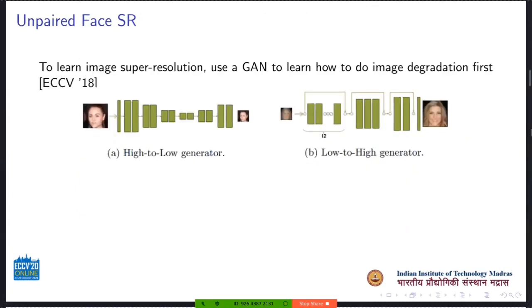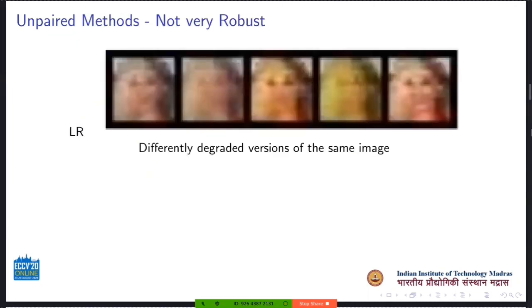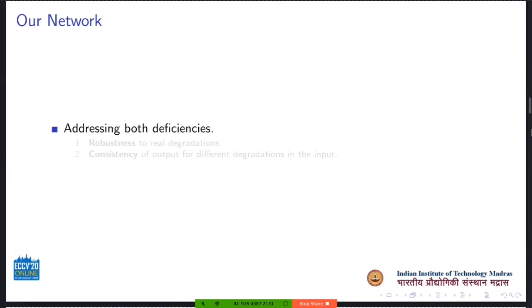Unpaired super-resolution methods often use generative adversarial networks to model real degradation from an appropriate dataset, and use the synthetically degraded images to train a super-resolution network. So, these methods are better equipped at handling real degradations. However, for differently degraded versions of the same image, they fail to maintain a consistent output. We attempt to address both these shortcomings by training a super-resolution network which is robust to real degradations and which produces consistent output for different degradations.